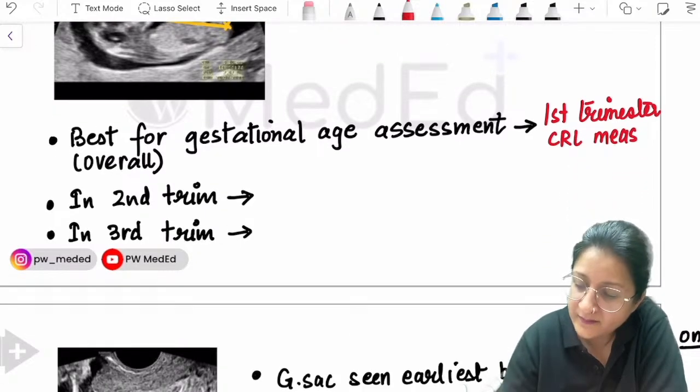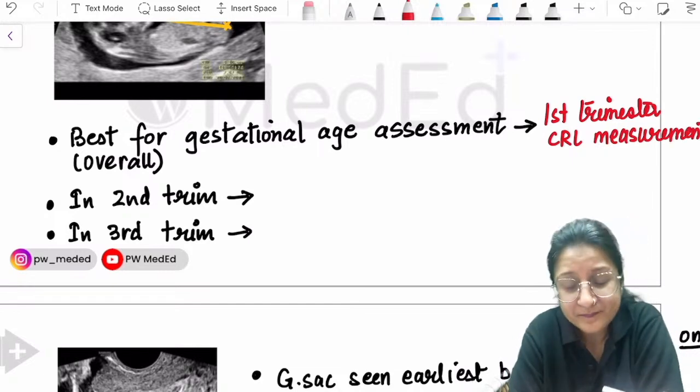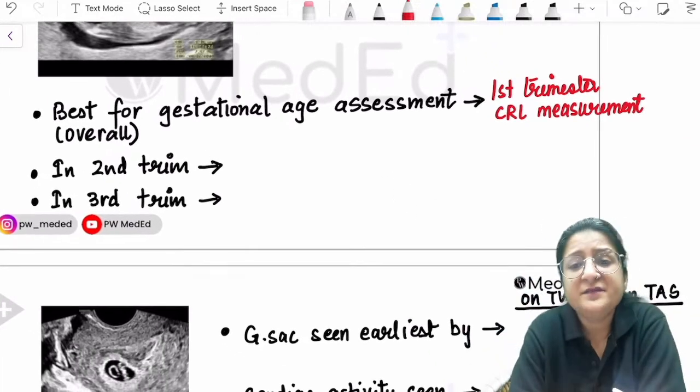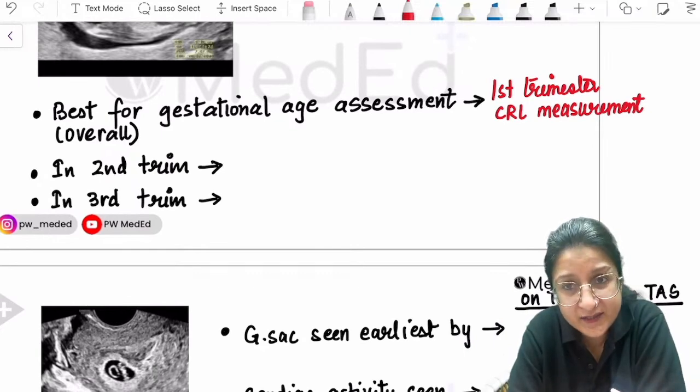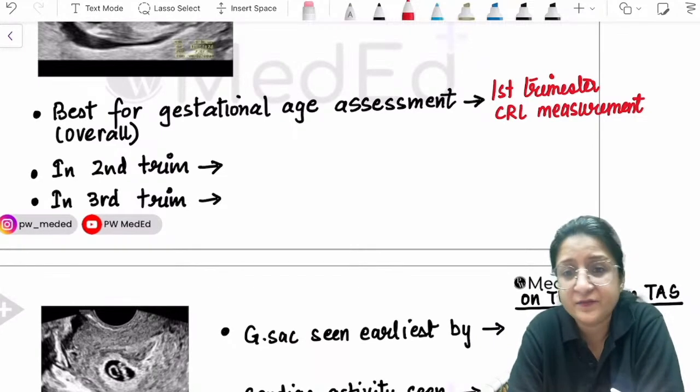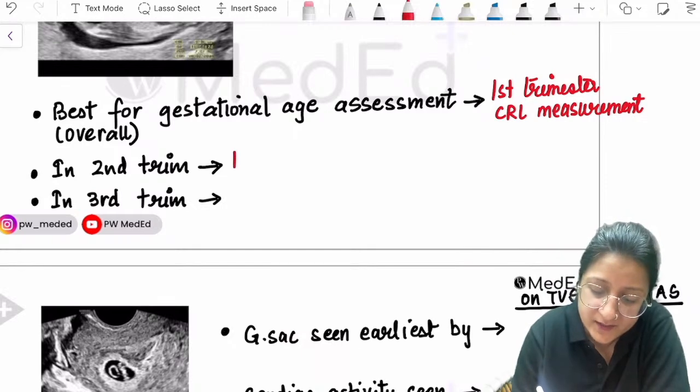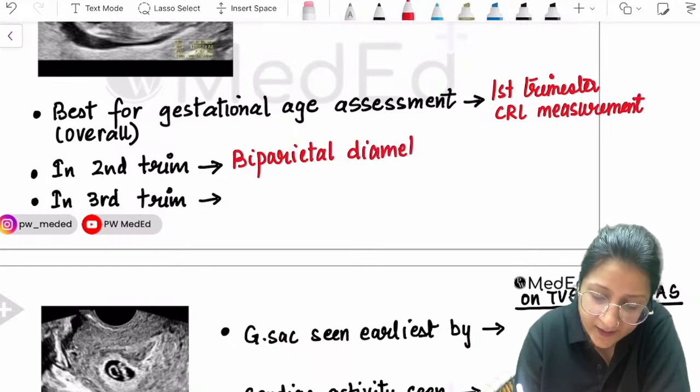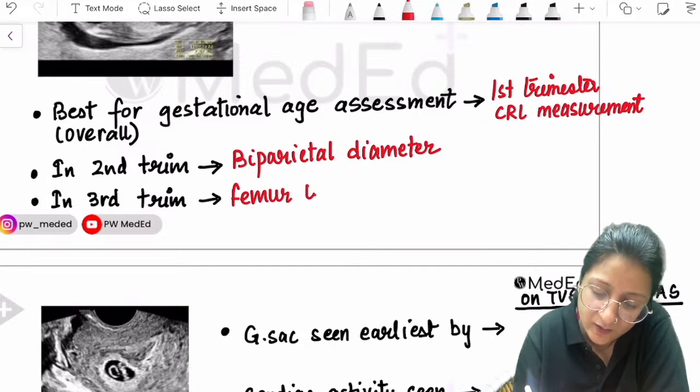Crown rump length measurement. Okay, so remember that. In the second trimester, if we have to use ultrasound for gestational age estimation, then crown rump length we no longer measure. We measure the biparietal diameter. In the third trimester, we measure the femur length. We rely on the measurement of femur length.